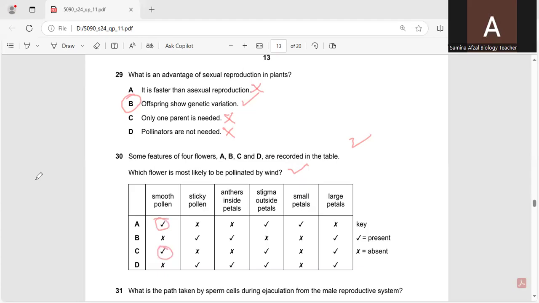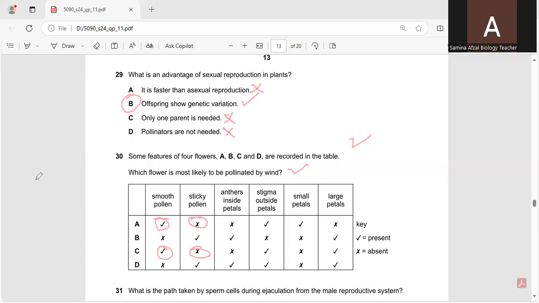Sticky pollens are not required in this case. So anthers inside petals: anthers should not be inside the petals because the pollen has to be carried to other flowers by the wind.